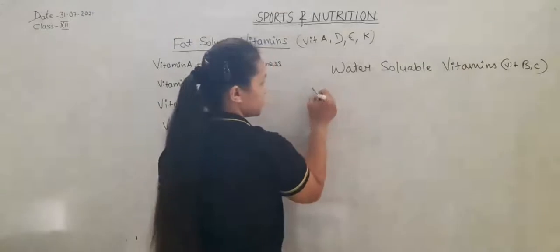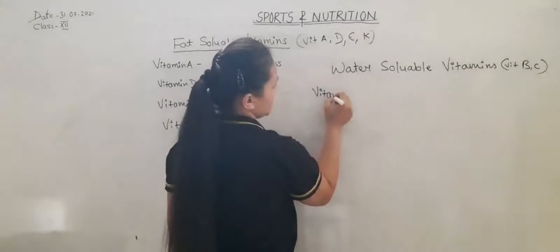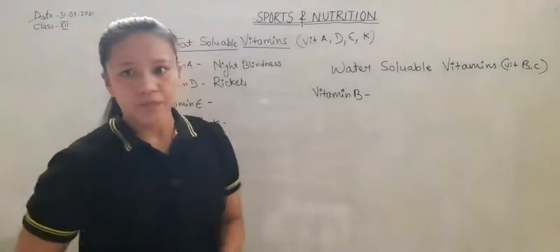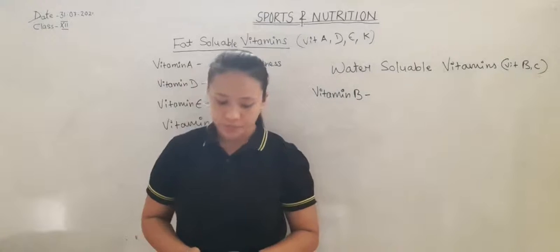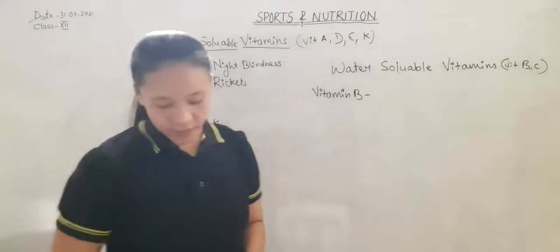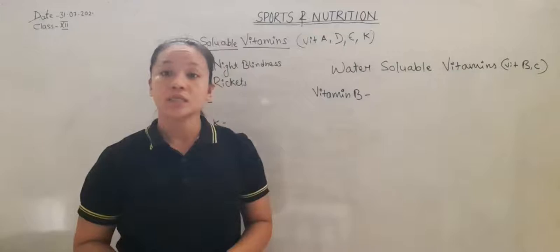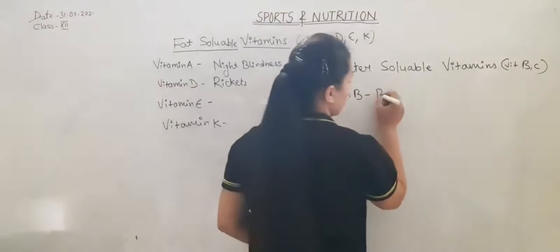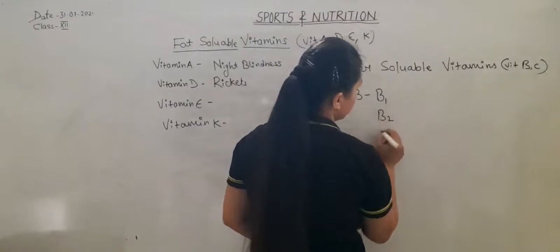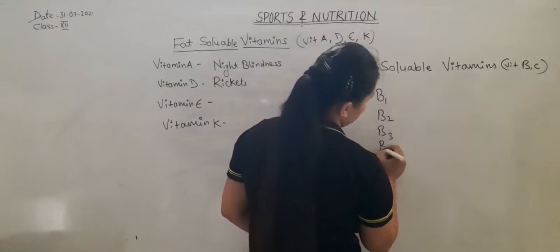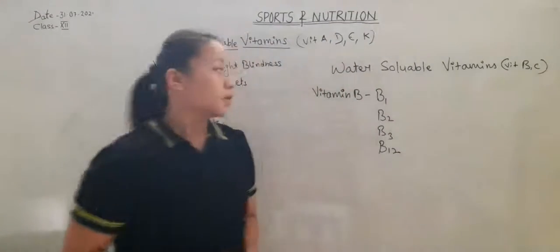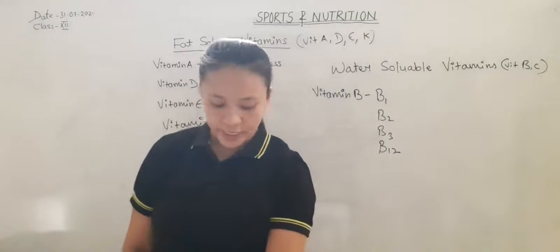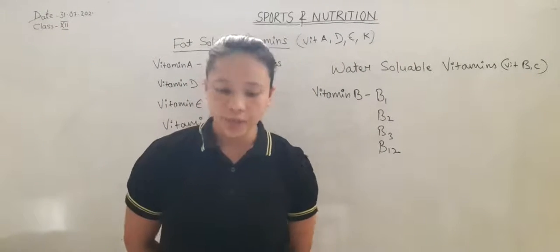First, vitamin B. There are various types of vitamin B. Some are vitamin B complex like vitamin B1, B2, B3, B12, etc. Vitamin B1, also known as thiamine, helps in growth and development of the body.